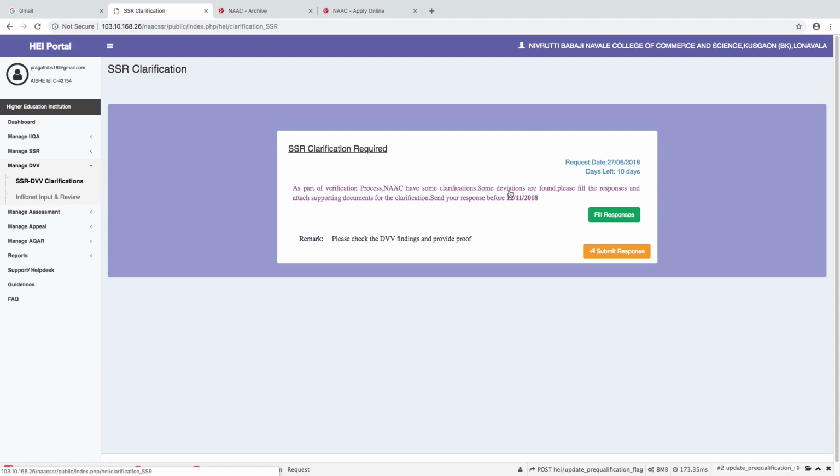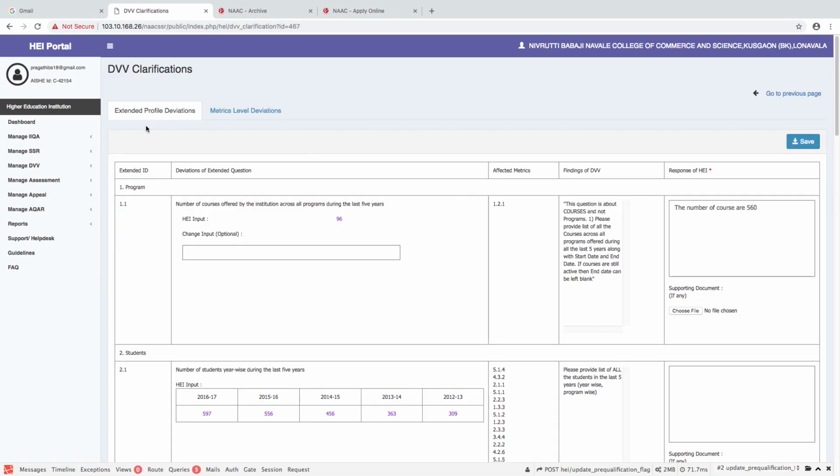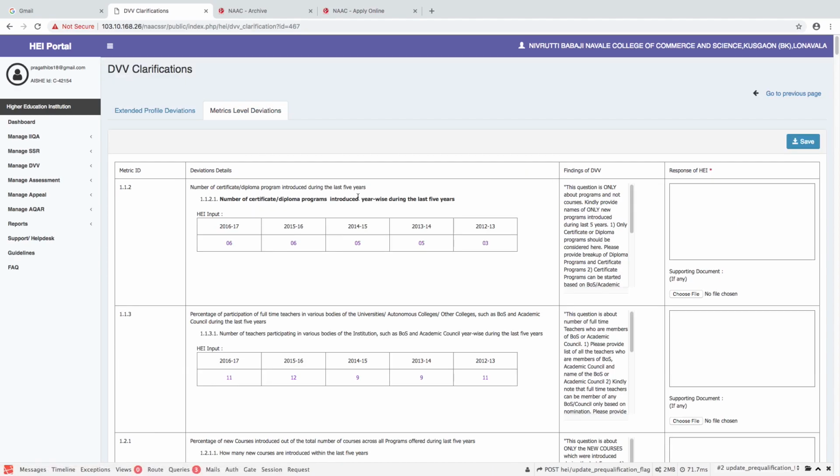Send your response before the last date, and a response will also be given. You will have to click this fill responses. There are two aspects in the clarification: one is the extended profile, the other one is the metric level deviation. Extended profile acts as the denominator for the metrics calculation, and metric level deviation acts as the numerator for the